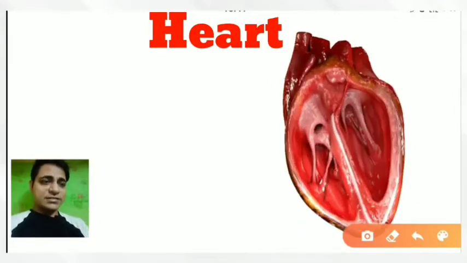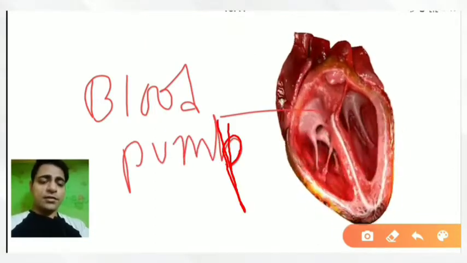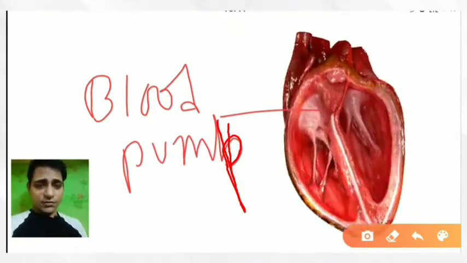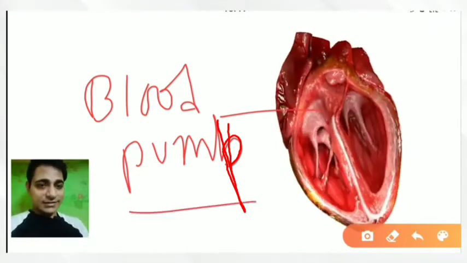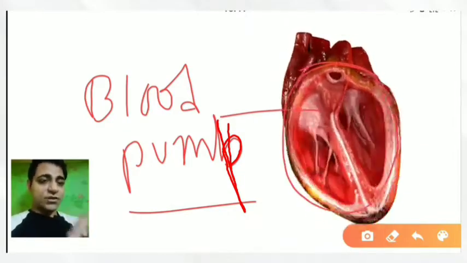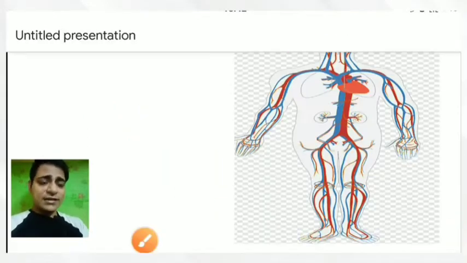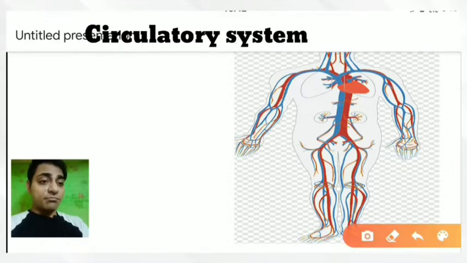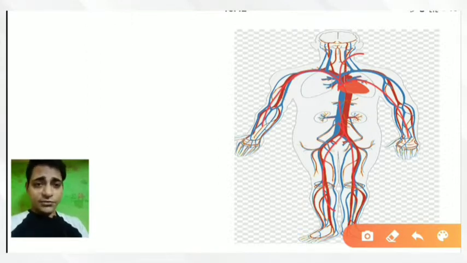So students, here you can see that this is the blood pumping station of our body. It acts as a pump of blood. In our room, in order to pump water, we install a water pump, or as I gave the example of a city, the petrol pump, where the vehicles get the petrol. You can compare this particular organ with the petrol pump of a city, because from birth to death, it continuously keeps beating and circulates blood throughout the body. That's why it's the main pumping station of our circulatory system. Without the heart, we will become a dead person, because when it stops beating, we become dead.